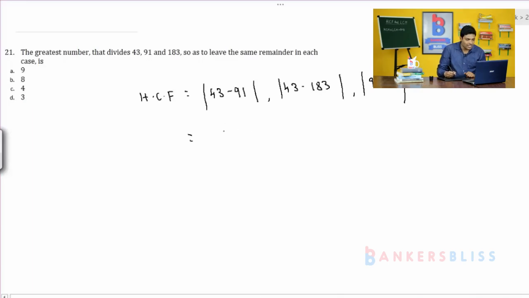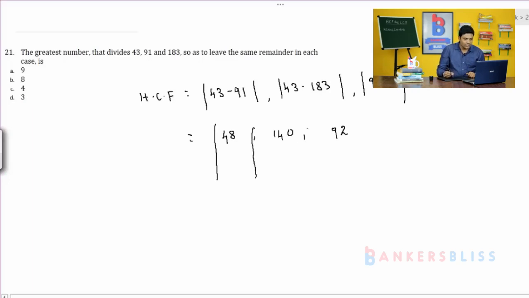So 11 minus 3, 8, 8 minus 4, 4, 48. Next 183 minus 43, so 140. Next 183 minus 91, 92. So you have to calculate the HCF for 48, 140 and 92, where you will get the common remainder. So you calculate the HCF.